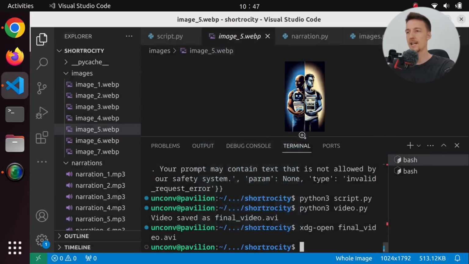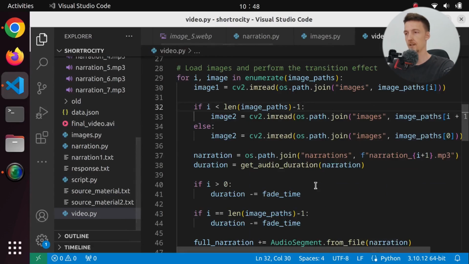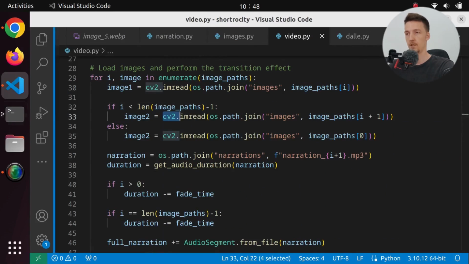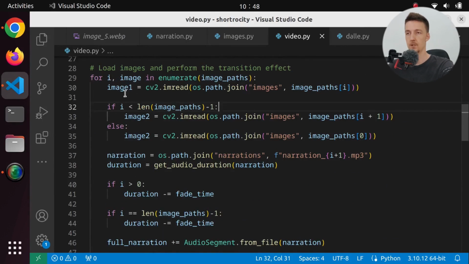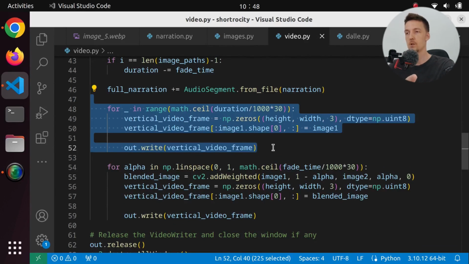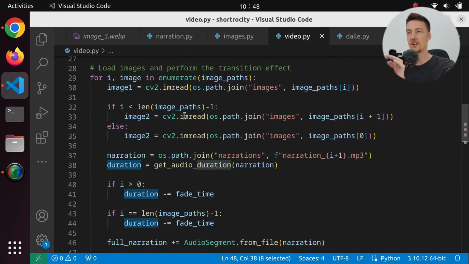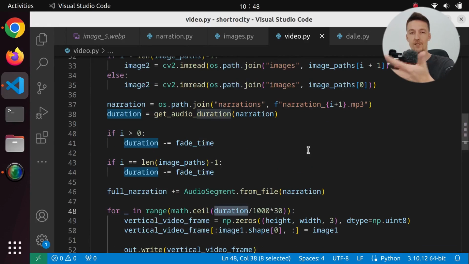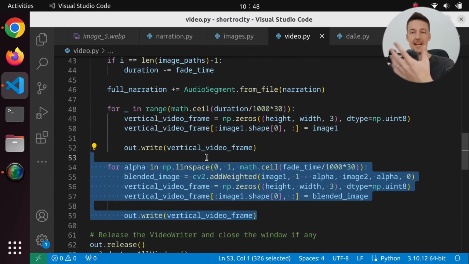So first of all, I have to figure out how I can draw text on the screen with CV2. So I'm using CV2 here to actually create the video. So we read all the images and we read all the narrations and their durations, and then we show the image for the duration of the narration. So we have the narration in parts, so it's one sentence at a time, and we have an image for every sentence. So we show the image and then we fade to the next image.